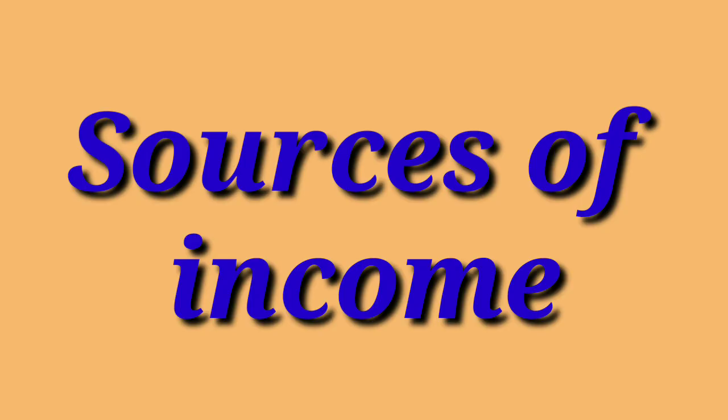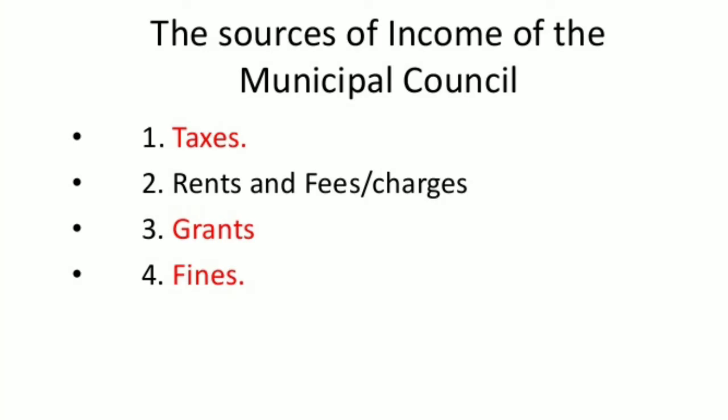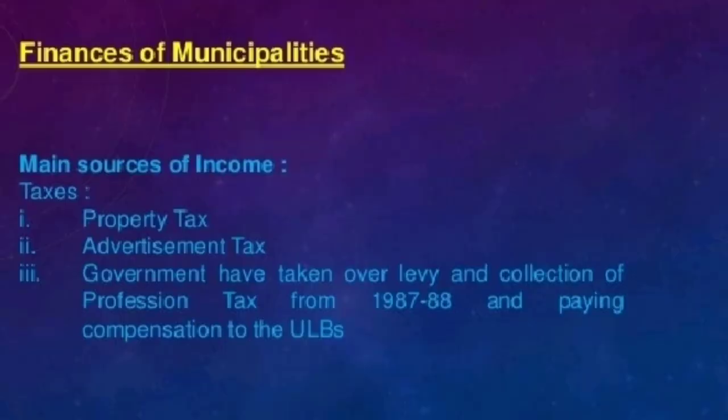Next, we are going to study about the sources of income of a municipality. The main source of income for a municipality is tax. Municipality collects property tax from the people. Property tax comprises 25 to 30% of the municipal corporation's income. The larger the house, the more will be the tax. Municipality even imposes taxes on the goods which are coming into the city from outside. This tax is known as octroi.